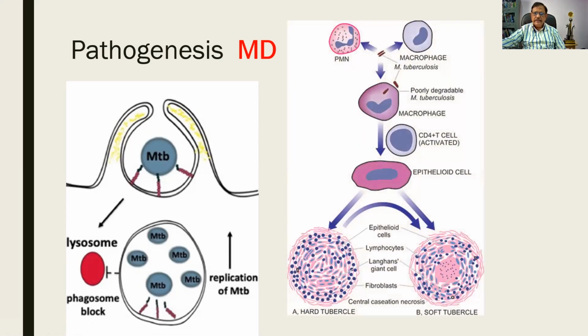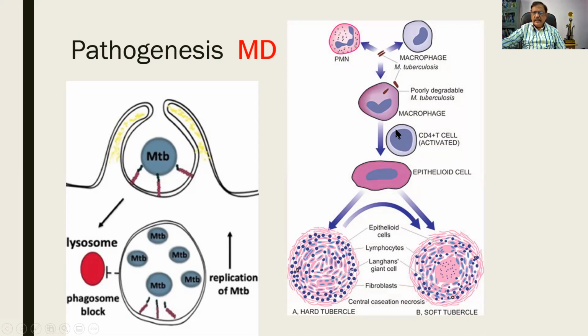And also this. So here you find, as usual, the neutrophil is the first line of defense, after which you find macrophages are being attracted. And the macrophages undertake the phagocytosis of the organism.